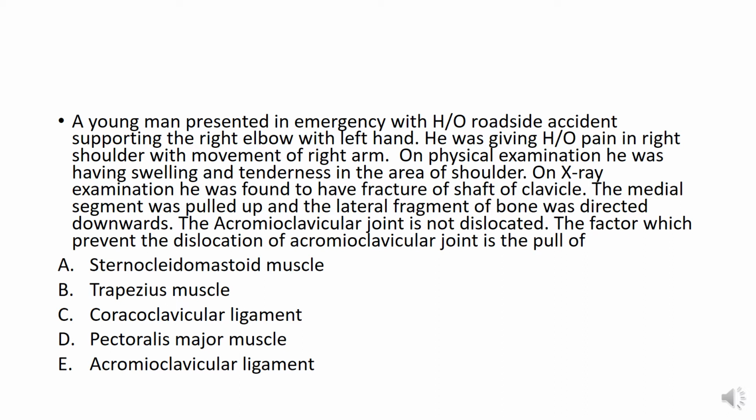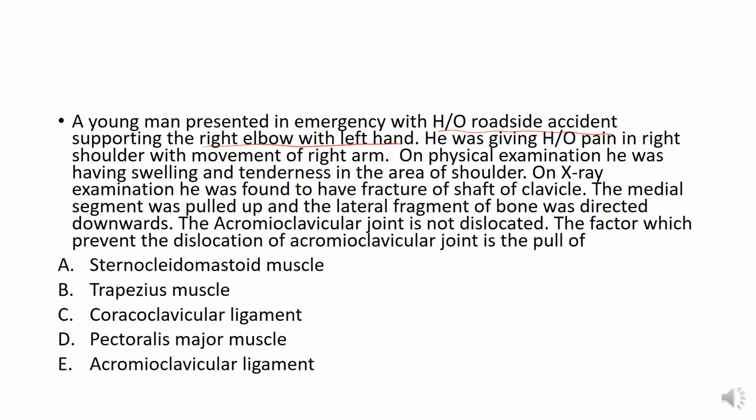A young man presented in emergency with history of roadside accident, supporting the right elbow with left hand. So, first of all, the history of roadside accident, and then he is supporting his right arm or elbow with the left hand. He was giving history of pain in right shoulder with movement of right arm, and on physical examination he was having swelling and tenderness in the area of shoulder. On X-ray examination he was found to have fracture of the shaft of the clavicle.